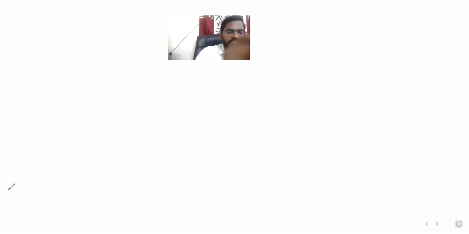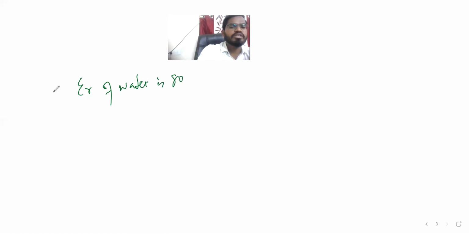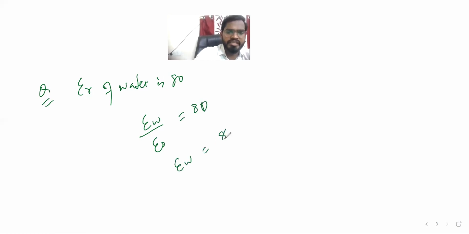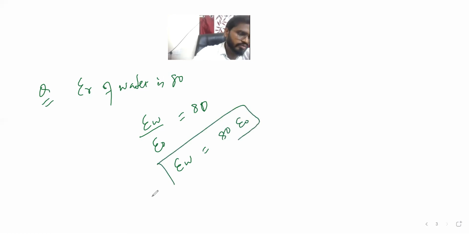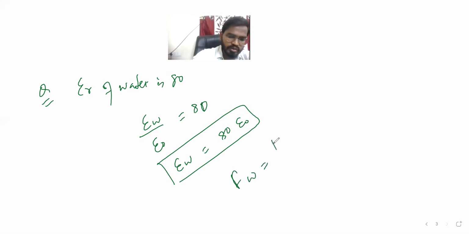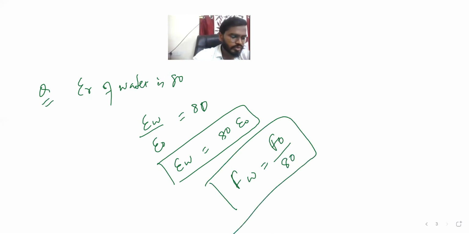Suppose epsilon r of water is 80. Then what does it signify? This means epsilon w by epsilon naught is equal to 80. So epsilon w is equal to 80 times epsilon naught. Hope you got it, right? And if you want to find force, F w is equal to F naught in air divided by 80. So this way we can approach the sum.